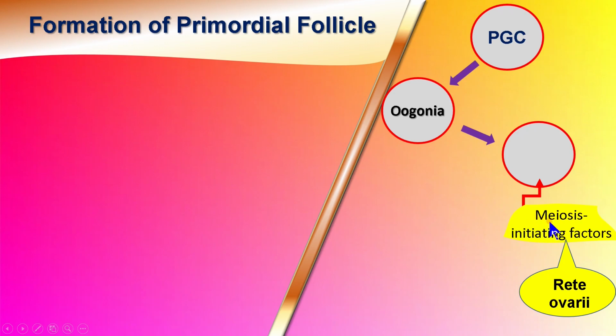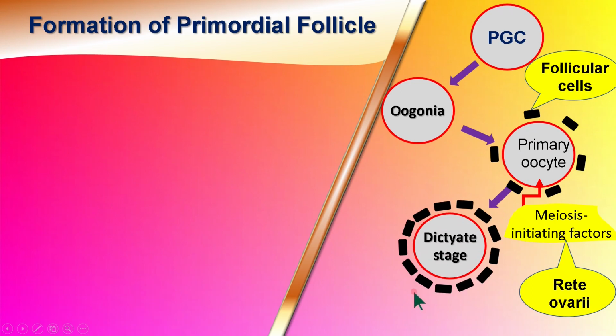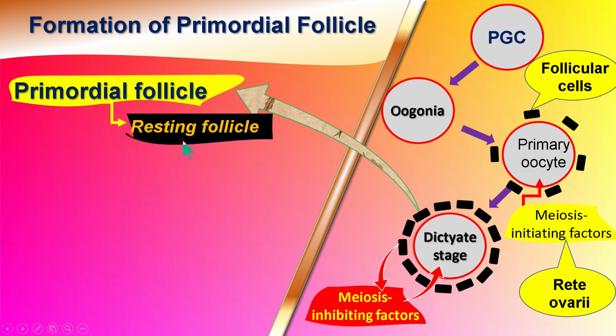Oogonia transform to primary oocytes, enter into meiotic division, but are arrested at prophase I at the dictyate stage. Why? Because the follicular cells which surround the oocyte increase their number and they secrete meiosis inhibiting factors that inhibit the meiotic division. The follicular cells prevent the developing oocyte from completing its first meiotic division. Therefore, it is arrested at prophase I at the dictyate stage. Now, this follicle is called a primordial follicle. It is a resting follicle. This primordial follicle remains in the ovary for years.